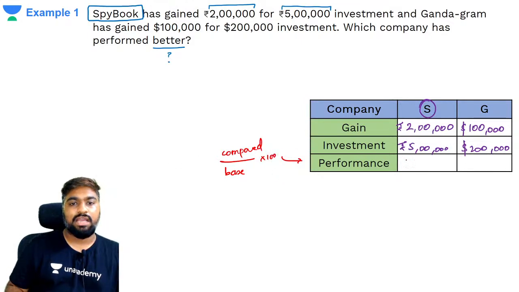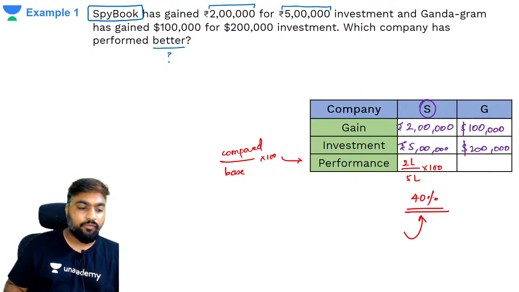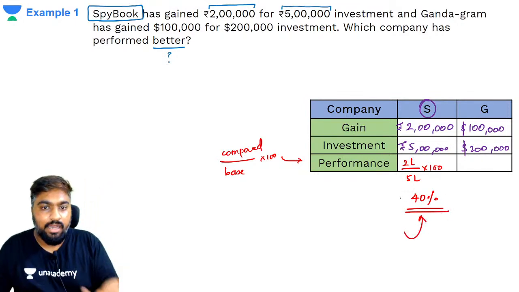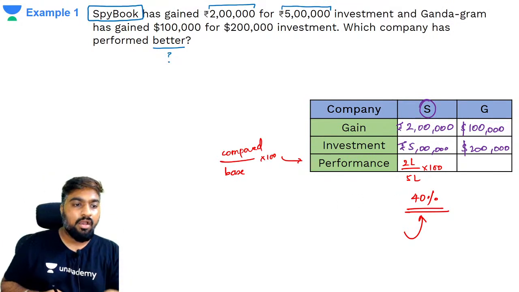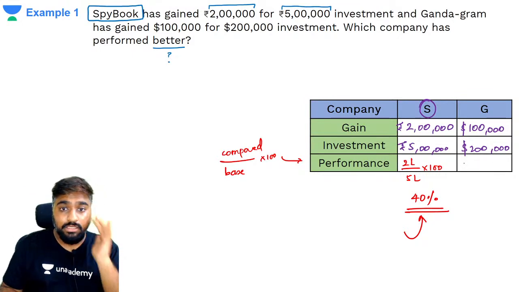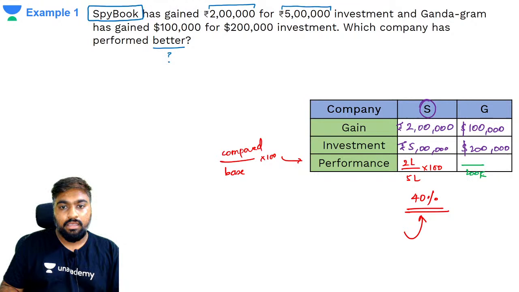So this becomes 2 lakhs by 5 lakhs into 100, which is basically how much? A 40% performance. Its returns are 40%. For every 100 rupees invested, it gets 40. On the other hand, the other organization, for every 200,000 invested, gets 100,000 as a return. So in terms of percentage, its return is 50%.